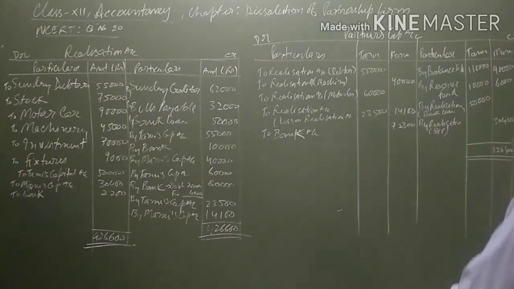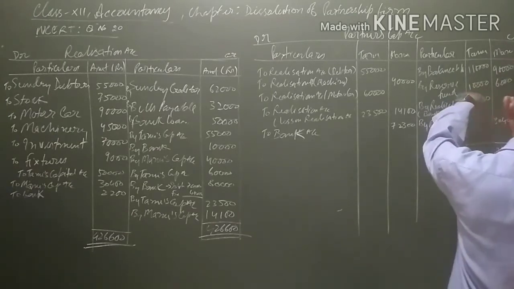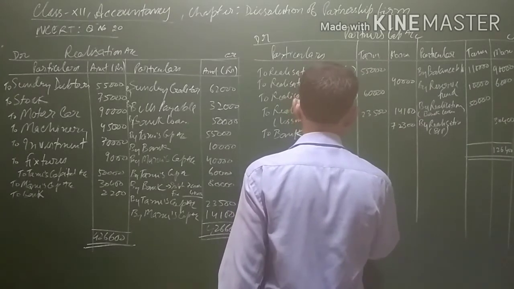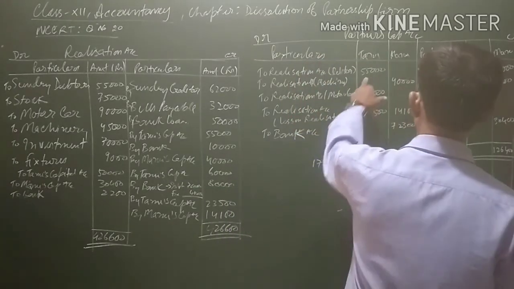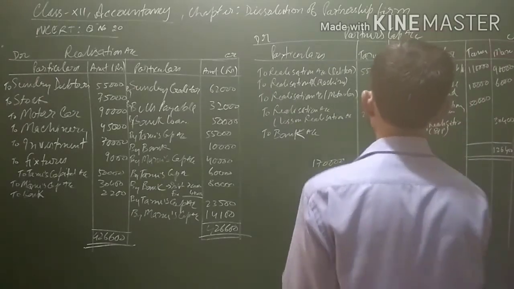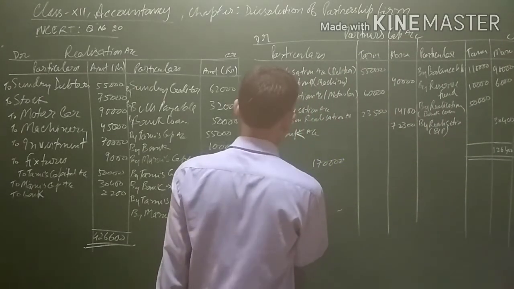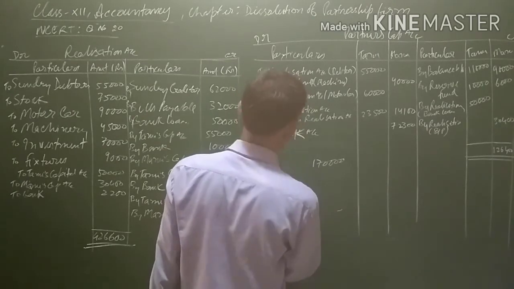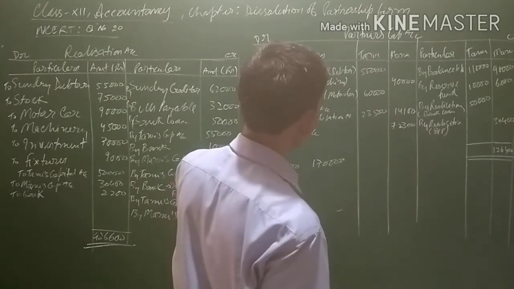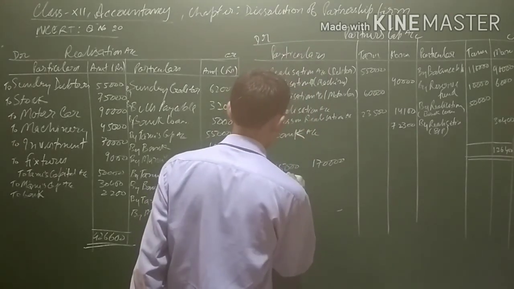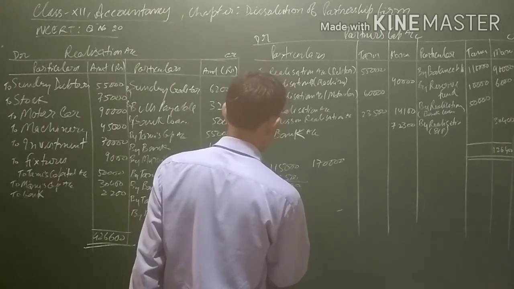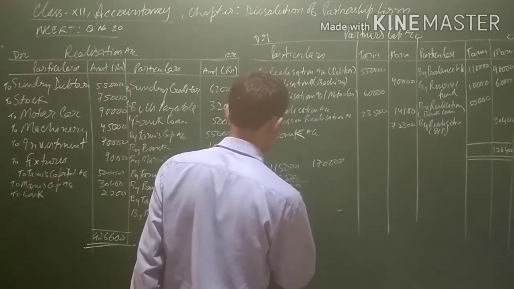Let us see the credit balance: 1,10,000 plus 10,120 plus 50, that is 1,70,000. Now the debit side is 55,000 plus 60,000, that is 1,15,000, and 23,500, that is the loss on realization. Total will be 1,38,500.